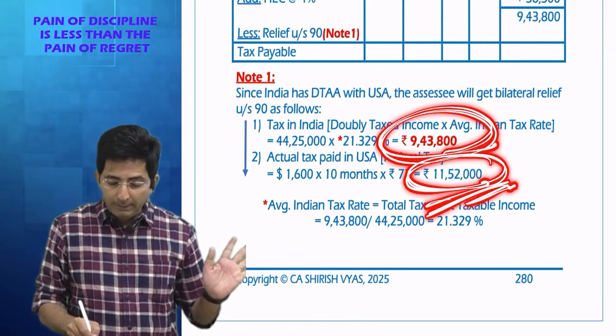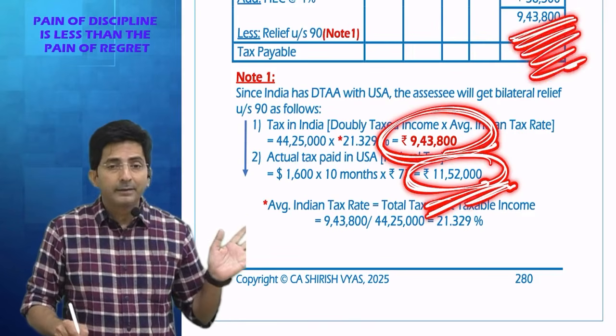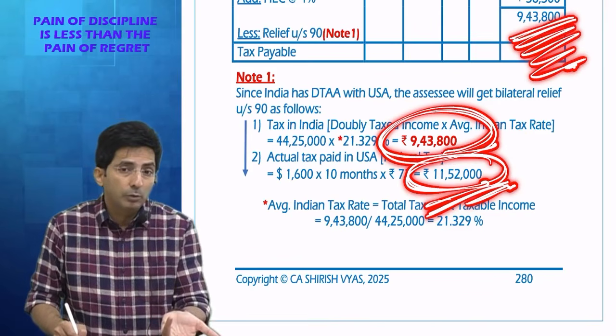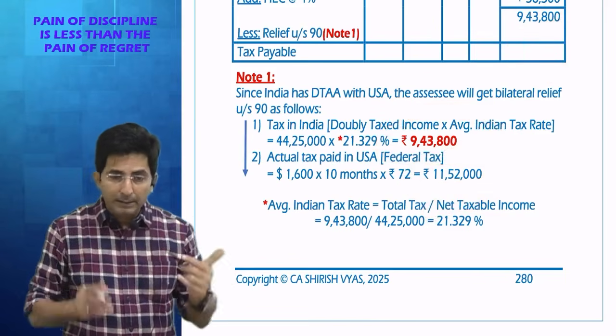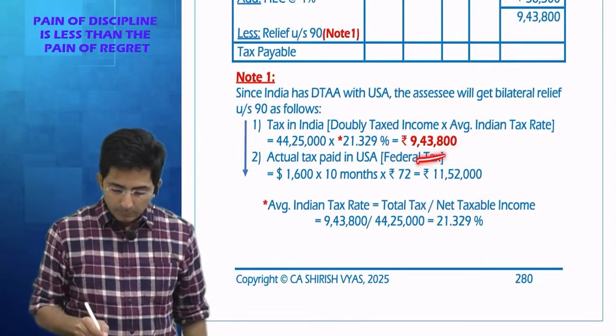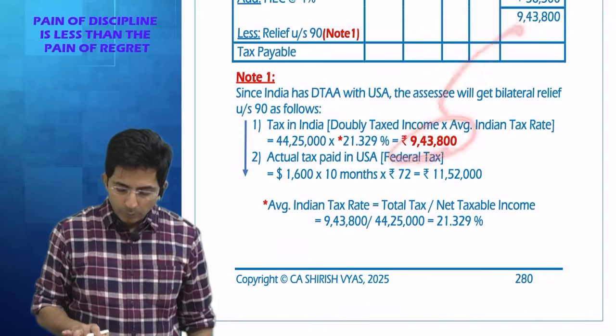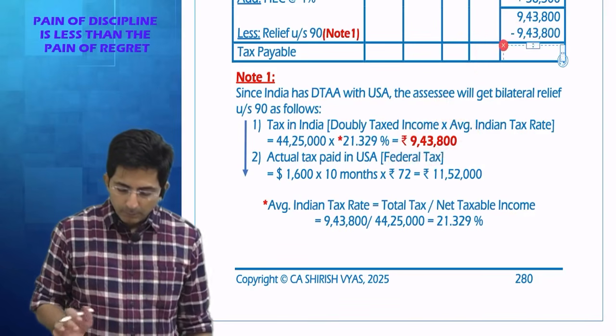India is taxing only 943,800. So India will give relief of that much only. Although you might have paid federal tax of 11,52,000, you will get relief of whichever is less. So this amount will come here. So your final answer will be 0.